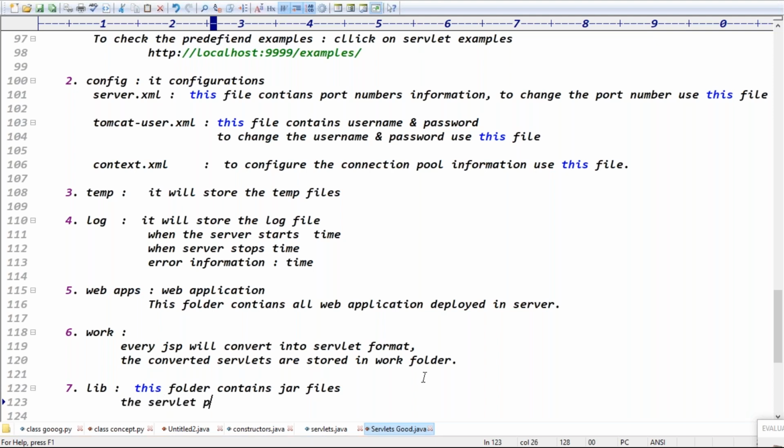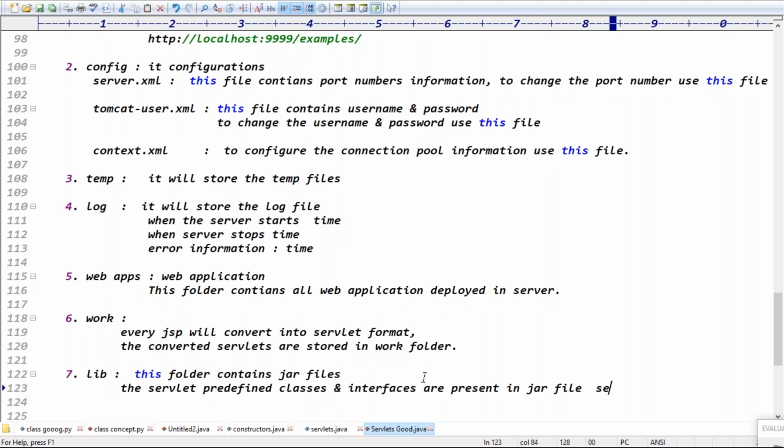The servlet predefined classes and interfaces are present in jar files, guys, basically. Present in a jar file, exactly. The jar file name is called what? Servlet-api.jar. Guys, the servlet predefined classes and interfaces are present in the servlet-api.jar file.